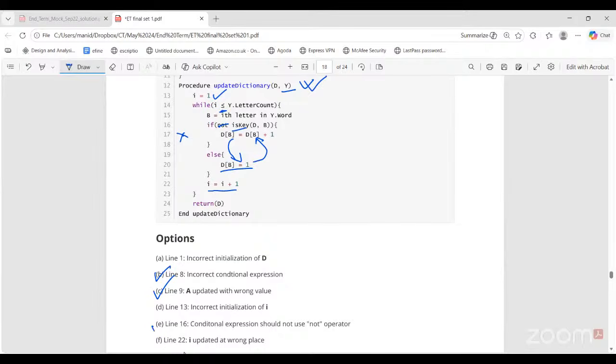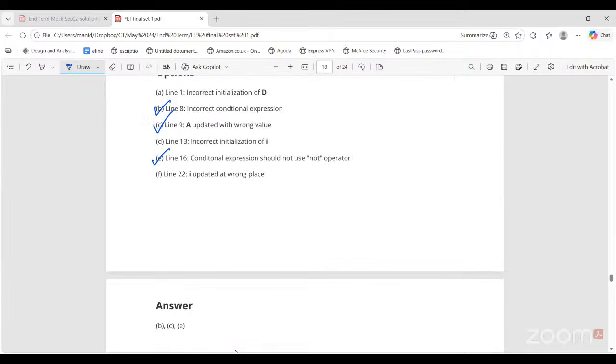So line 16 is also a mistake. Line 22, I updated at wrong place? No. I will get updated regardless, whether if or else, whichever one is correct. I has to get updated for the next iteration. So lines 8, 9, and 16 are all wrong. So B, C, E.